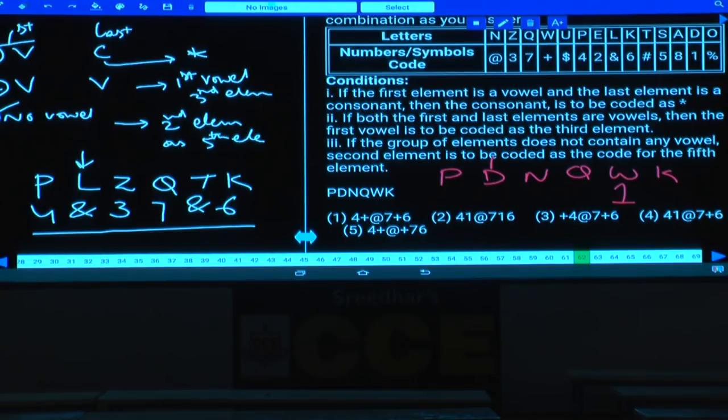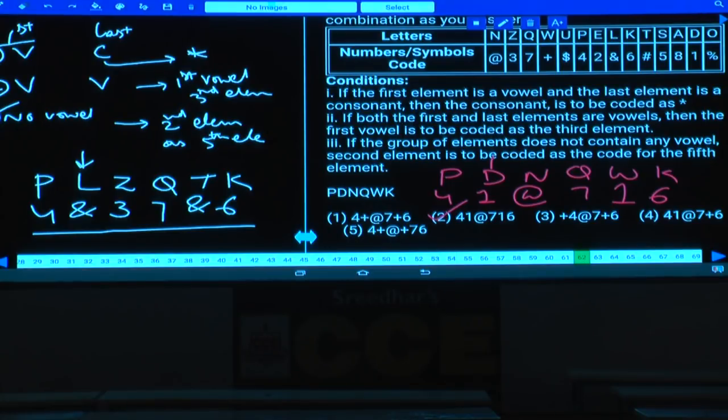Done with this? Then coming to the remaining, what is the code to this word P? P is 4 and D is 1 and N is at the rate of, and Q is 7, and what is the code to this word K? K is 6. 4, 1, at the rate of, 7, 1, 6, and it is given in choice 2, that is the answer. Done with this? Second element code should be written as the fifth element. Done? Now this is about question number 61 to 65.